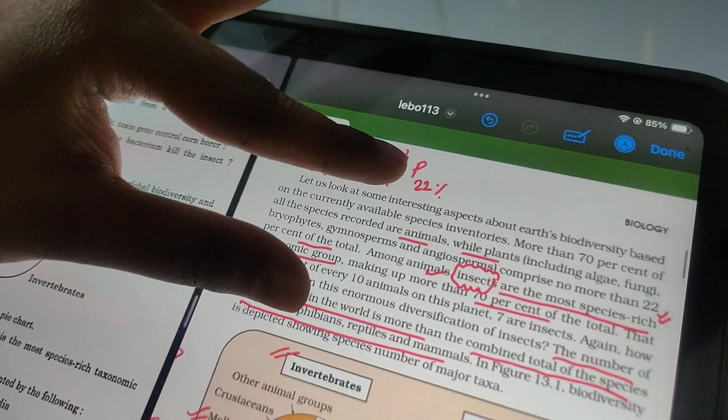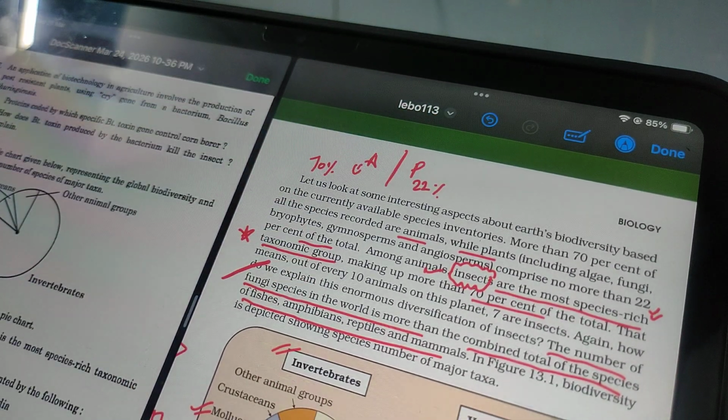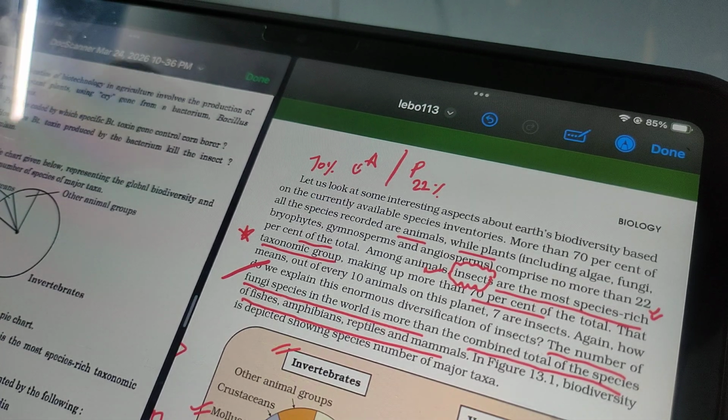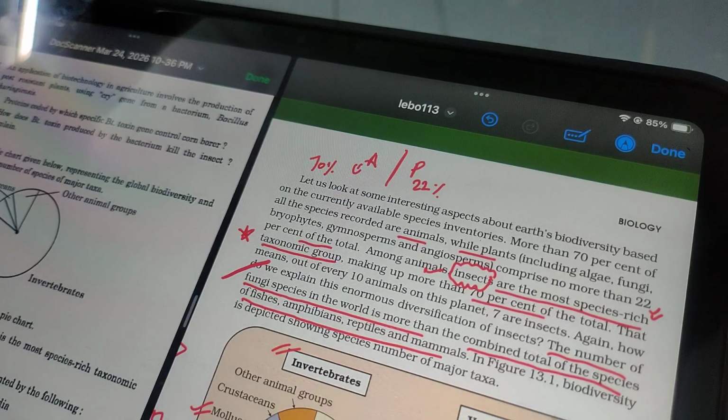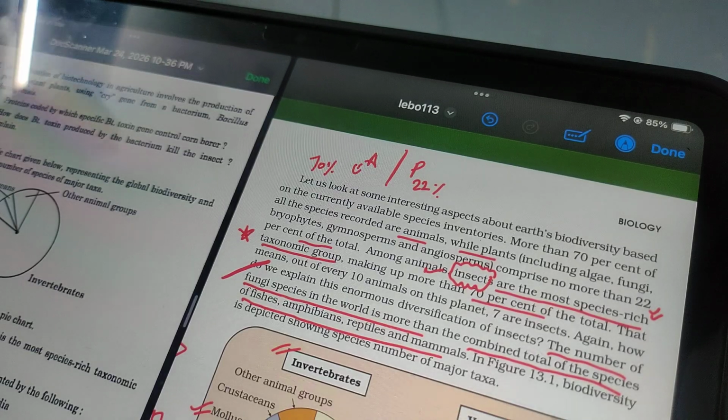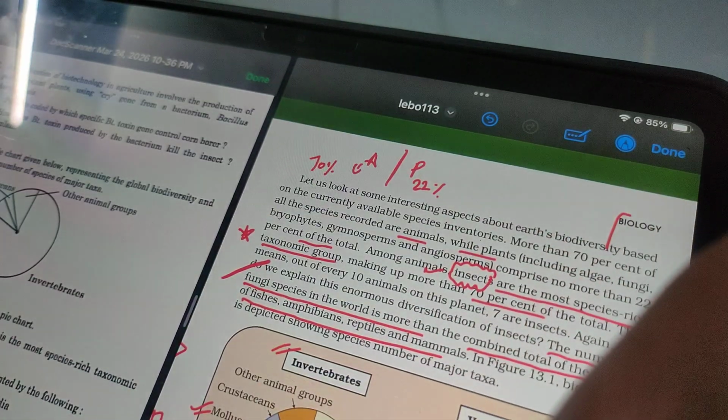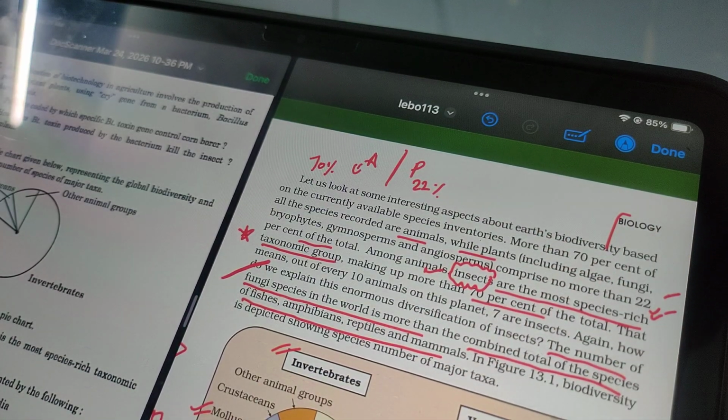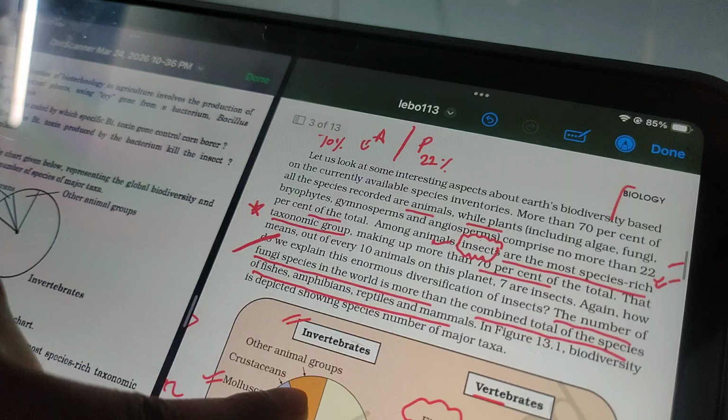So let us read it once. In our biosphere, in our earth, various species are present of animal and plant, but however animal have 70% species, whereas plant just include 20%, 22%. So the plants' species are low as compared with the animal species. So that is important.